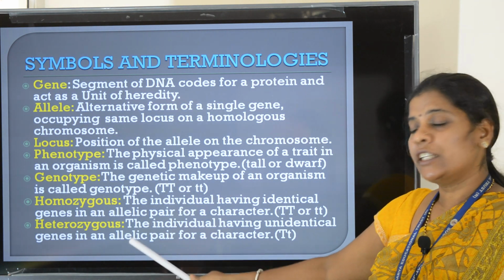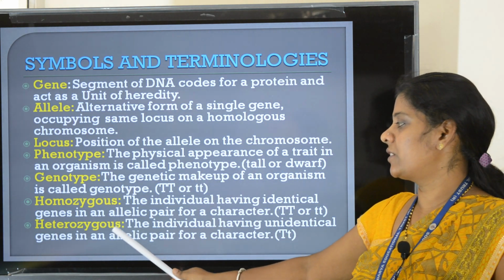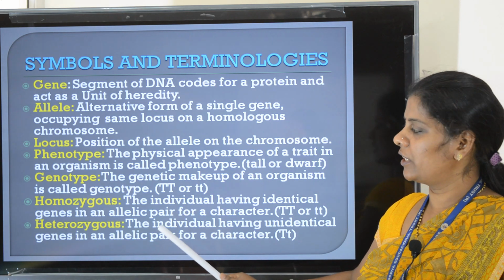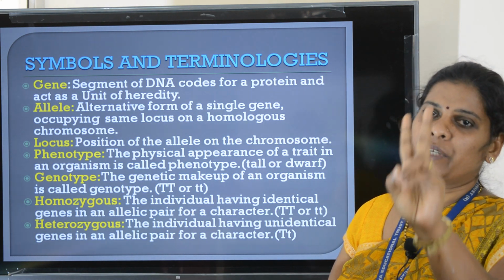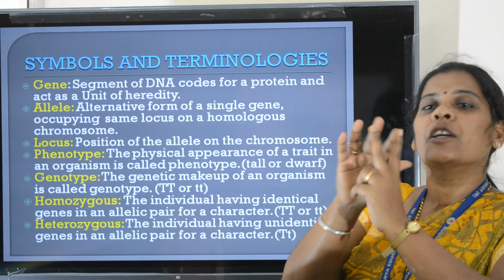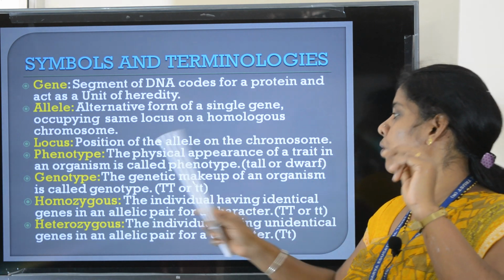If the individual has different alleles for a character, then it is called heterozygous condition. For a particular character, there are two alleles present in a homologous pair of chromosomes. Here, if both the chromosomes possess a similar type, then the condition is called homozygous.